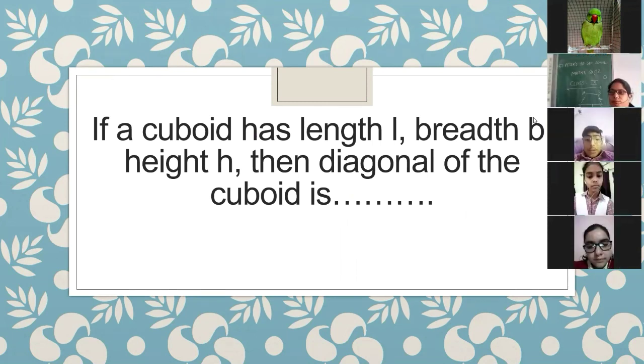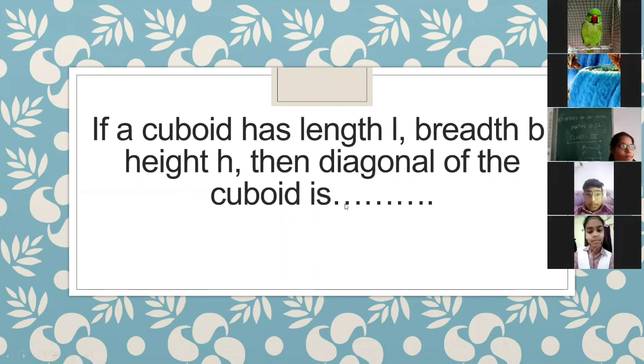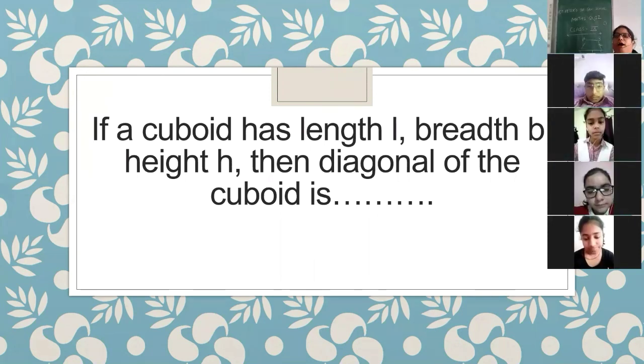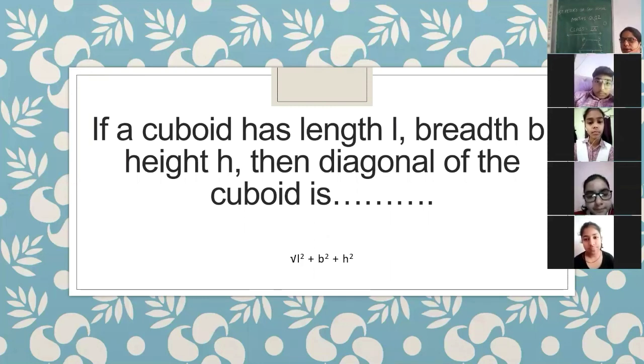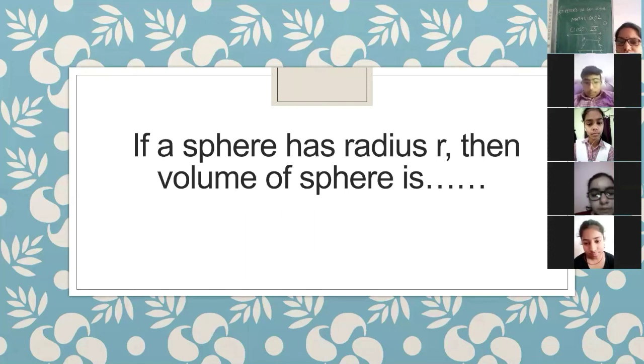The square of the diagonal is equal to the square of length plus the square of breadth plus the square of height. Using Pythagoras theorem, diagonal is the square root of length square plus breadth square plus height square. Yes, Vedansh is also correct and you are also correct. Diagonal square is equal to the sum of the squares of all these three. So the diagonal is the square root of L square plus B square plus H square. Yes, again, next question is for you all.